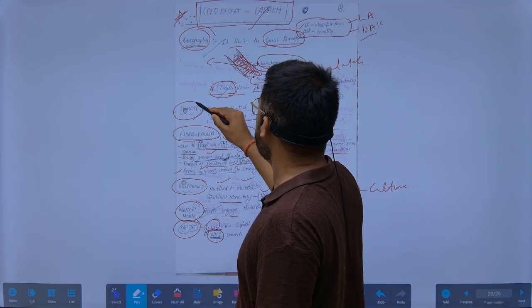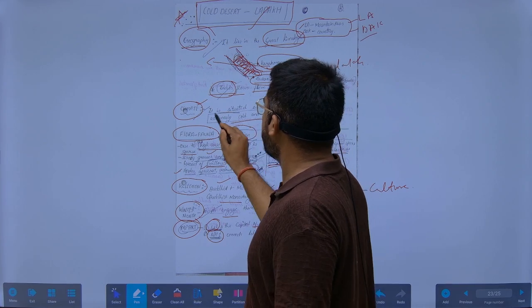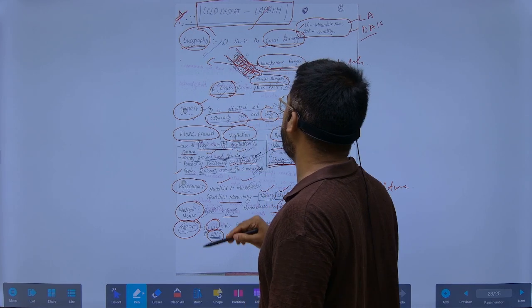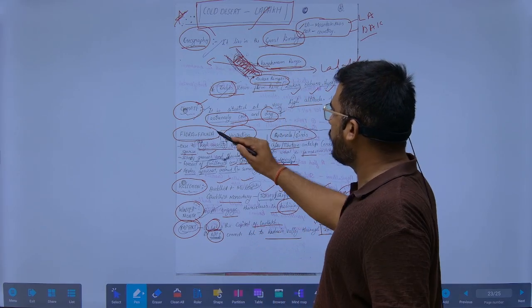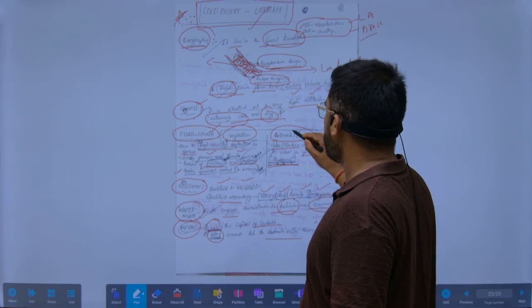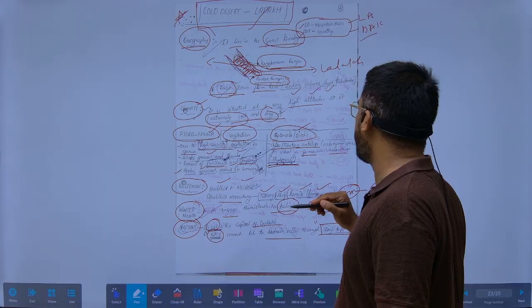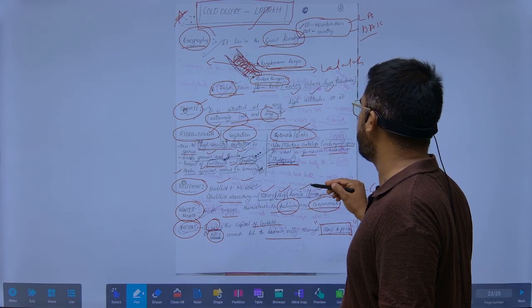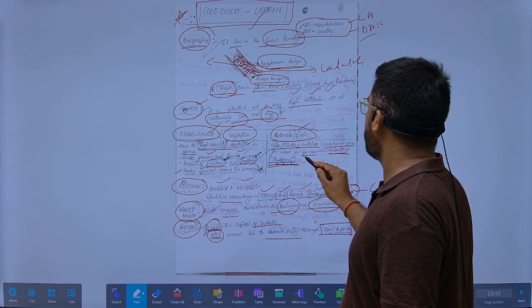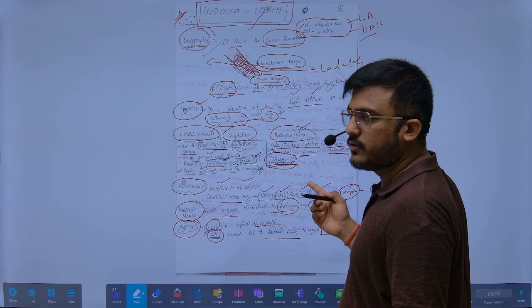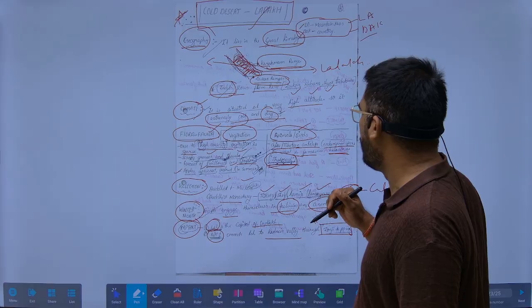Now the climate. What is the type of climate here? It will be extremely cold and dry. What type of flora and fauna do we find here? First, we see the animals. We find the Chiru, the Tibetan antelope. It is an endangered species, known for the Shahtoosh wool.